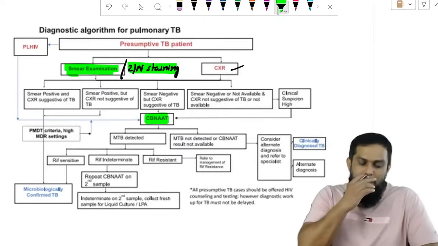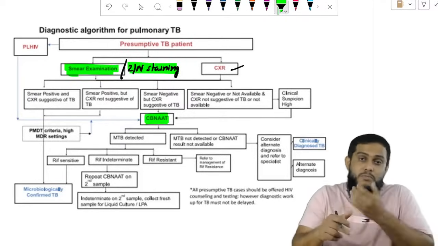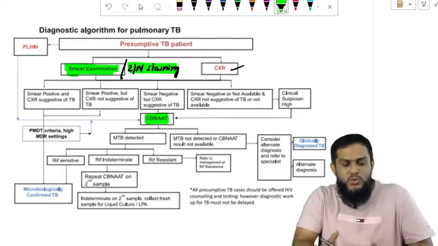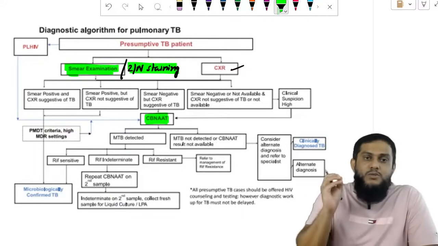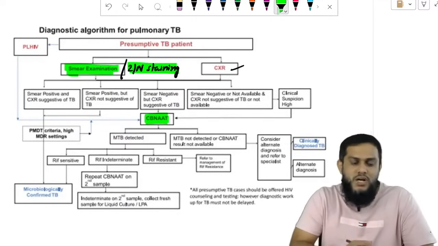Okay. So once you do smear examination, if it is positive, then you have to confirm by CBNAT. Negative, then also you have to confirm by CBNAT. So again, smear examination positive or negative, you have to confirm by CBNAT. Chest x-ray positive or negative, you have to confirm by CBNAT.